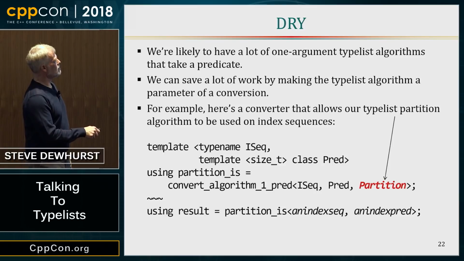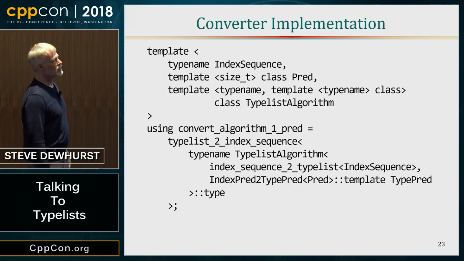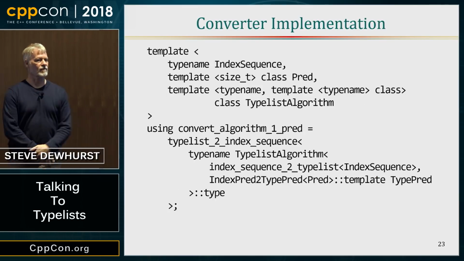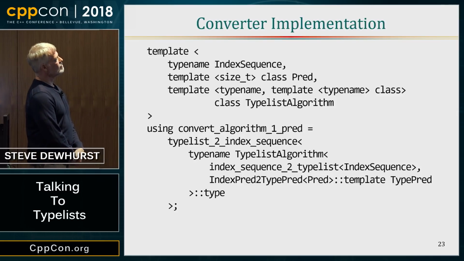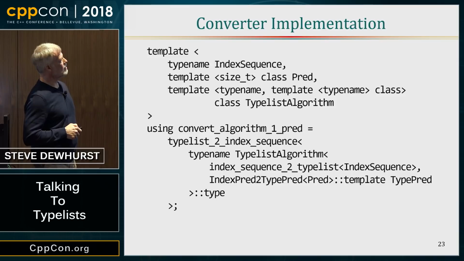How do I write this? It's, of course, yet another use of using. There's a certain beauty to it. So let's see. The template arguments are the index sequence, the predicate, and the Typelist Meta-Algorithm, which is something that takes a type list and a predicate on a type.